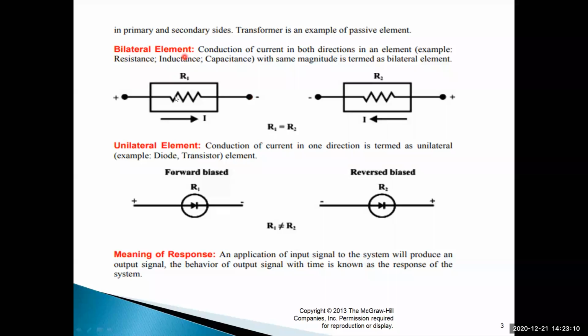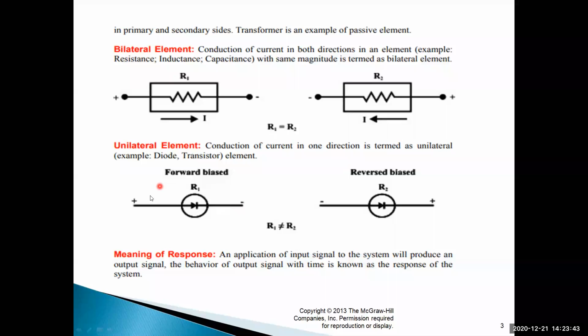It's clear. And next, the unilateral element. Conduction of current in one direction is termed unilateral. Examples are diode and transistor elements. It's clear? That means only one direction. It allows the current in one direction, but not like a resistor. A resistor allows the current in both directions, that's why it's called a bilateral element. But in a unilateral element, the current is allowed in only one direction.